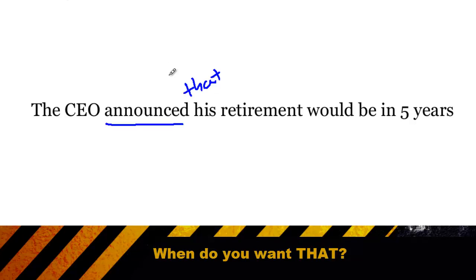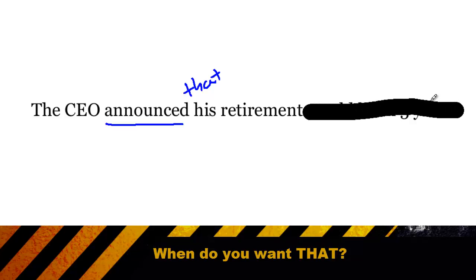And the reason you have to add the "that" is because without the "that," the sentence can actually be a little confusing. Say, for example, if you were reading this sentence or hearing just part of it and you heard "the CEO announced his retirement." If for some reason you didn't see the "would be in 5 years," say that was on the next page in a book, and so you read the sentence as "the CEO announced his retirement," you might think that he was retiring right then and there. But if you read "the CEO announced that his retirement," you know that you haven't read the full sentence because he's not announcing his retirement specifically, he's announcing an attribute or aspect about his retirement.